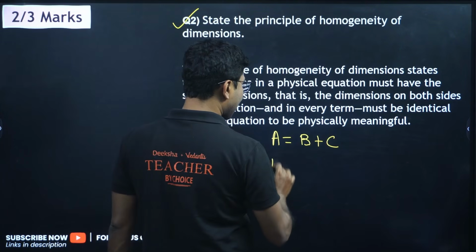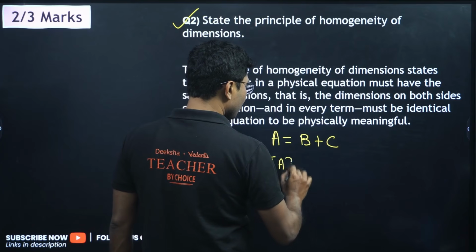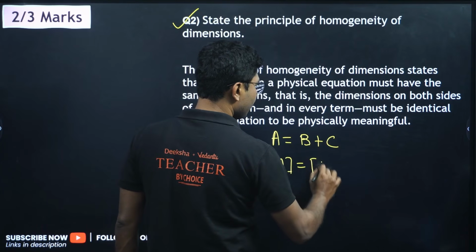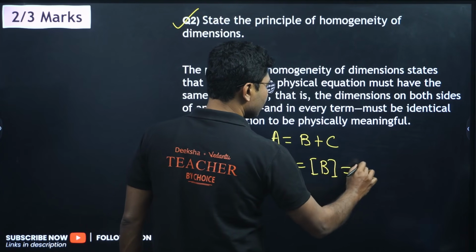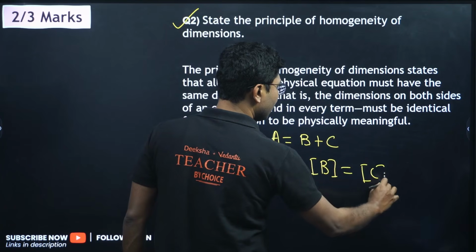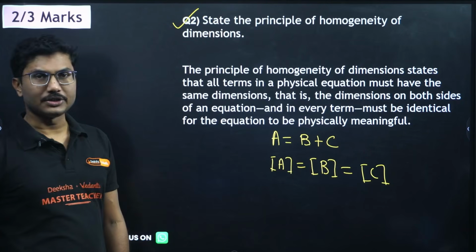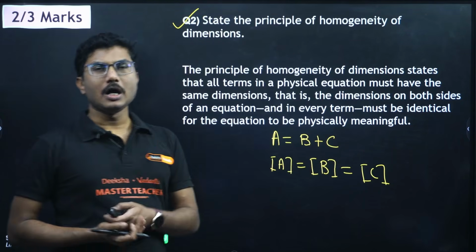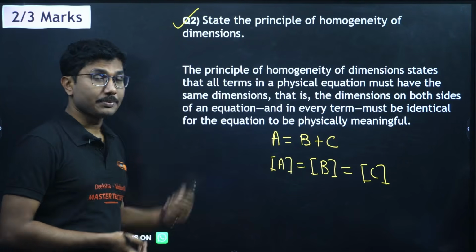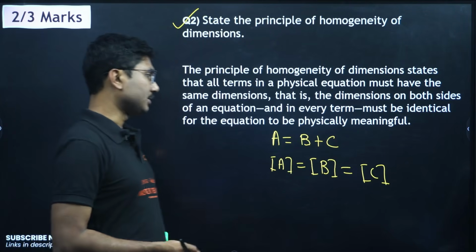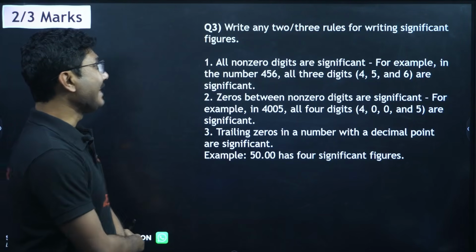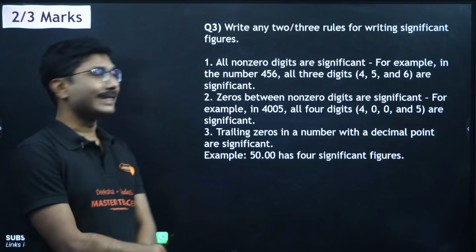Not only that, the dimension of A should be equal to the dimension of B, and that should also equal the dimension of C. Individually also their dimensions must be the same. This is the condition of homogeneity, the principle of homogeneity in case of dimensions. Next question: write any 2 or 3 rules for writing significant figures.